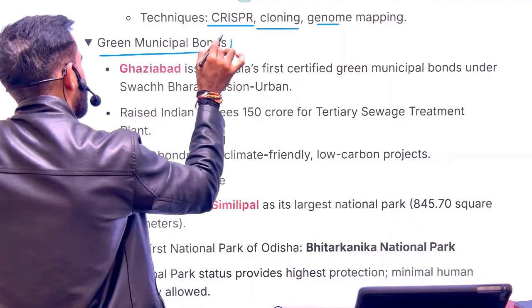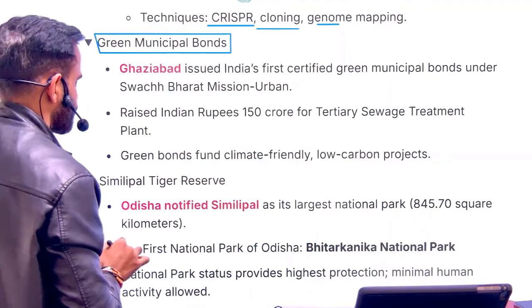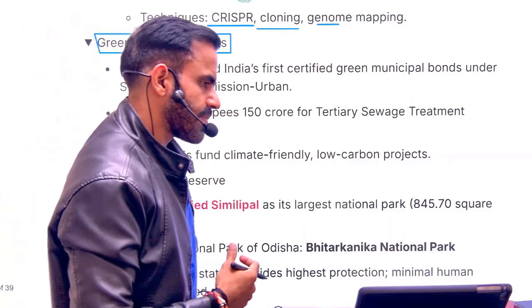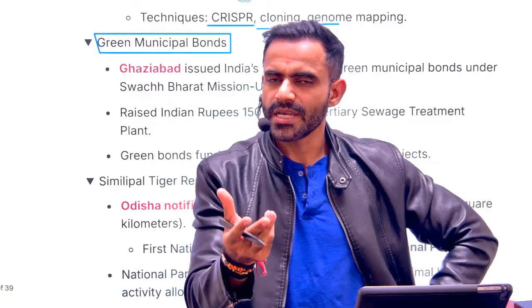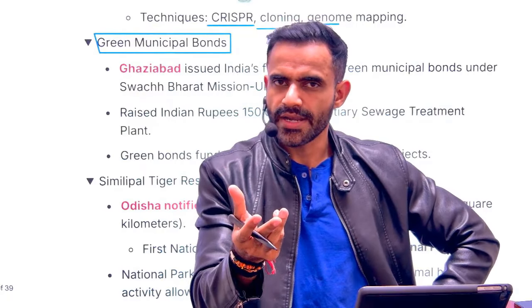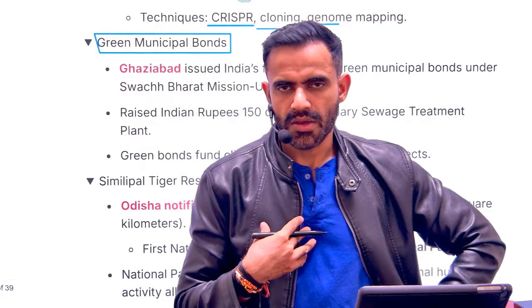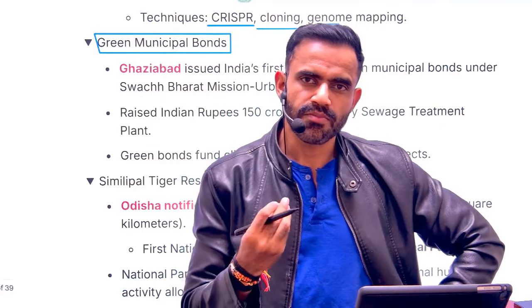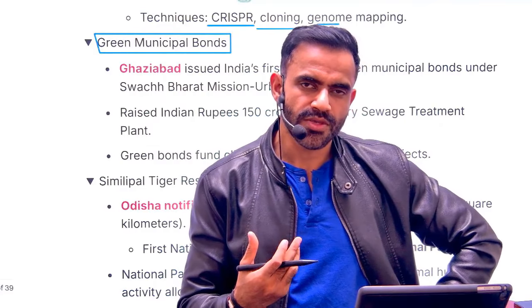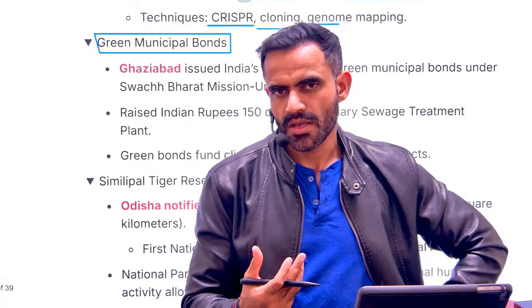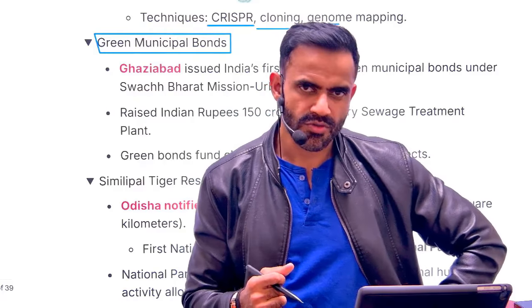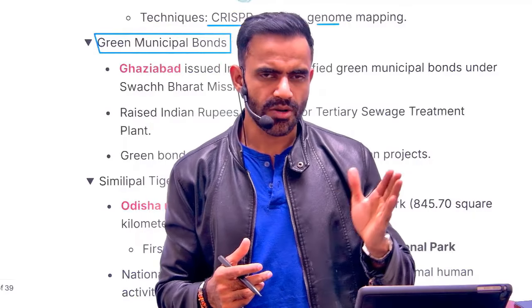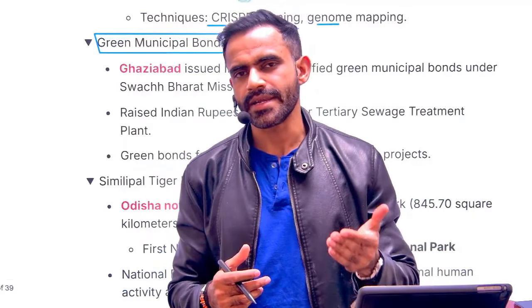Next is green municipal bond. Understand the concept of bond. Let's say I need to borrow money, and I'm borrowing money from you. So in this case, you are lender, I'm borrower. Now I'm going to give it in writing that I'm borrowing this much amount of money. I will pay you this much interest, and after this much time, I'm going to pay you the principal amount. This is basically this piece of paper on which I'm going to give it in writing.